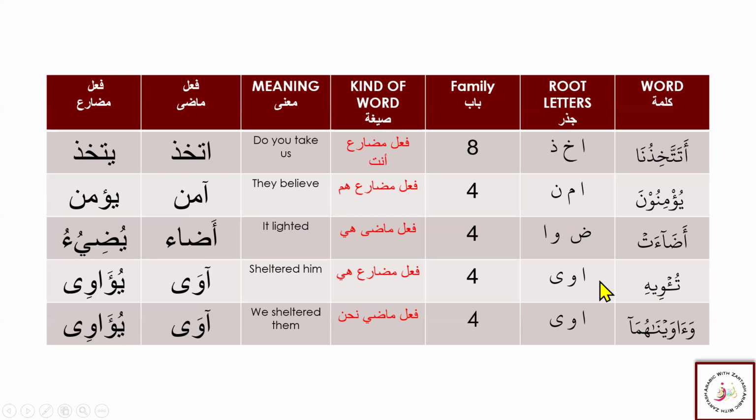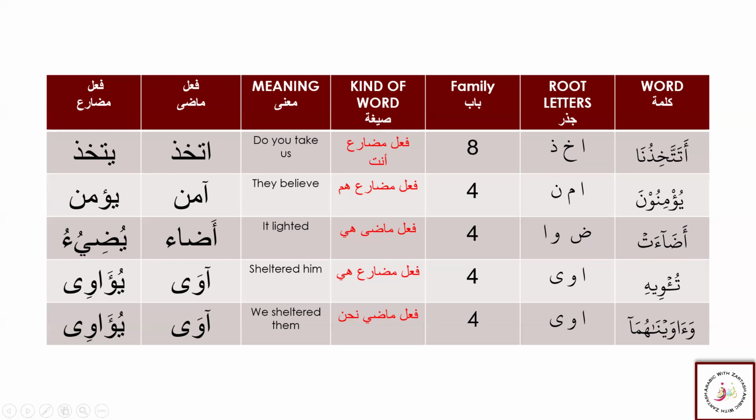So I thought of using this example to get used to it. Ada'a, yudi'u. By practicing these words and seeing them with different sigas, inshallah we will be able to find out what their root letters are and how they are used.